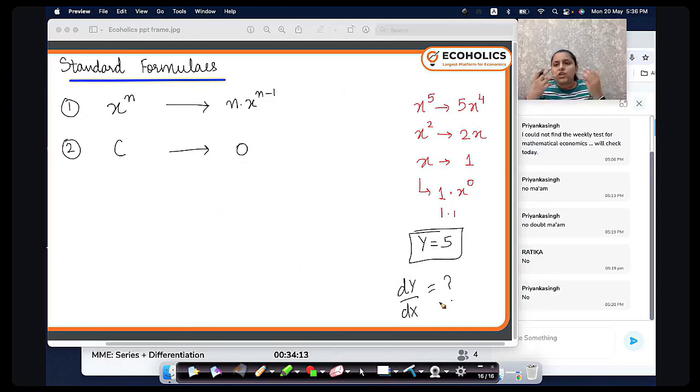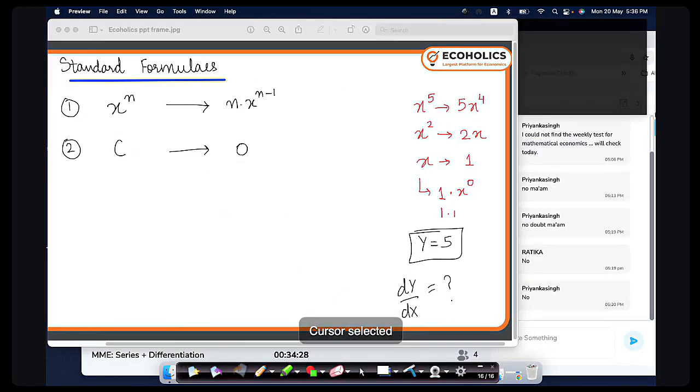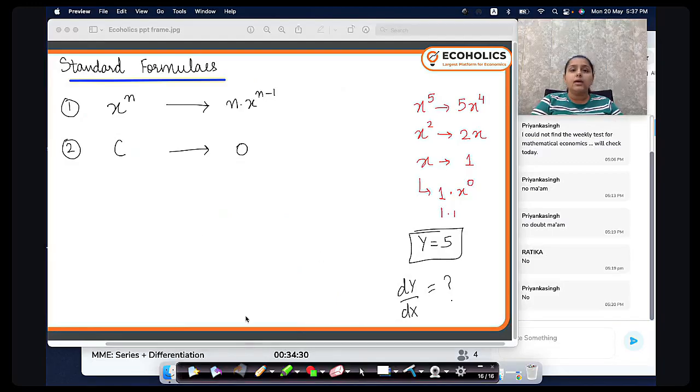So whatever change comes in x, there will be no change in y, because y is a fixed number. So due to this, I will say that this will be 0. The derivative of a constant number will be 0.